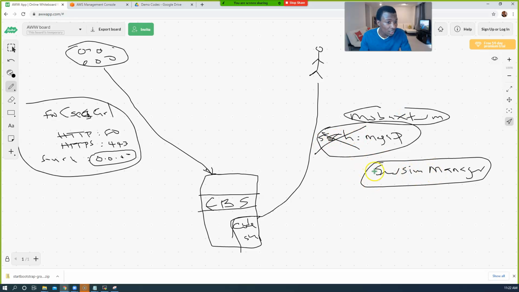It's even more secure now, because you don't have to open SSH to your IP or to any IP. With Session Manager, once you attach the role that we just created to an EC2 instance, you would be able to connect into that machine and do whatever admin stuff you need to do on that machine.